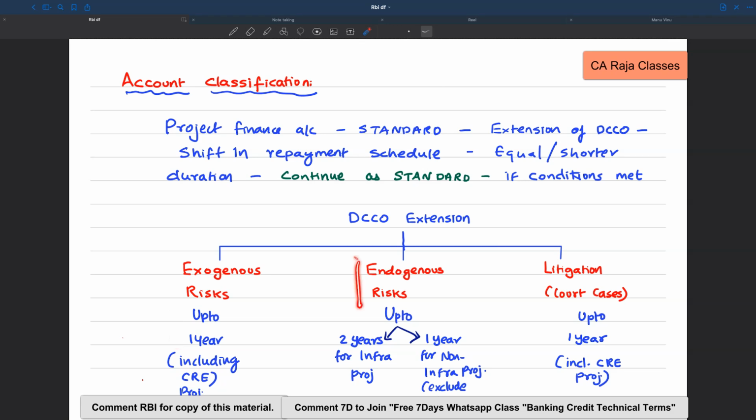And if it is on account of endogenous risk, then if it is an infra project, then for up to 2 years it can be continued as standard. And if it is a non-infra project excluding CRE, then for up to 1 year it can be continued as standard. And the third category is litigation, that is court cases. In those cases, up to 1 year including the CRE projects, it can be continued as standard.